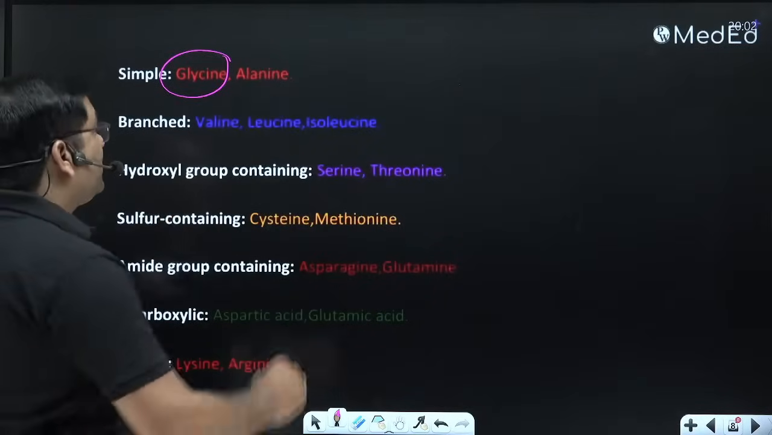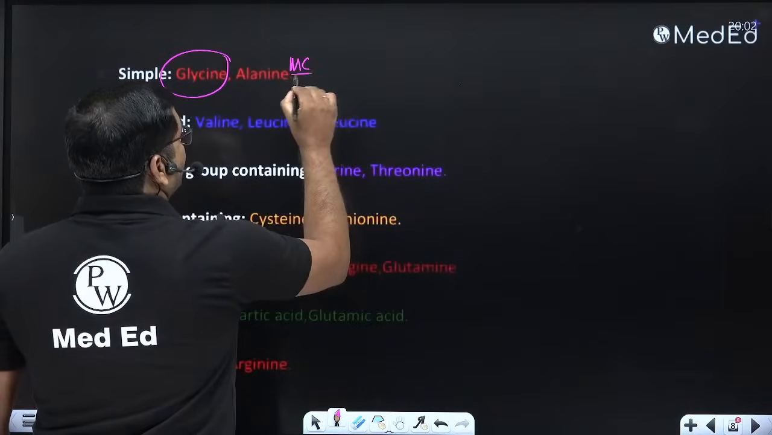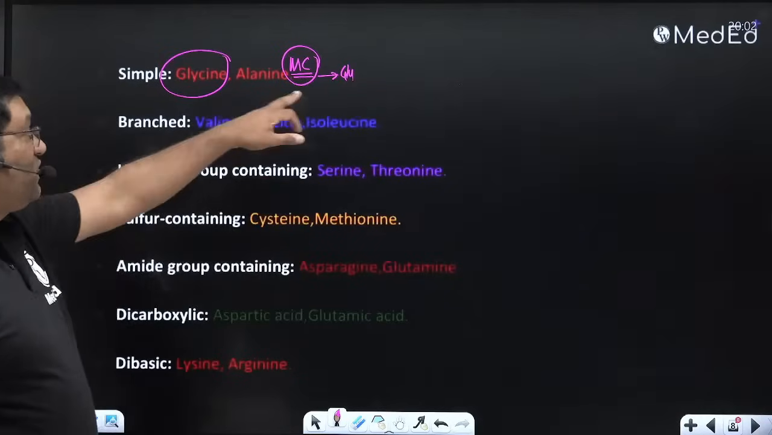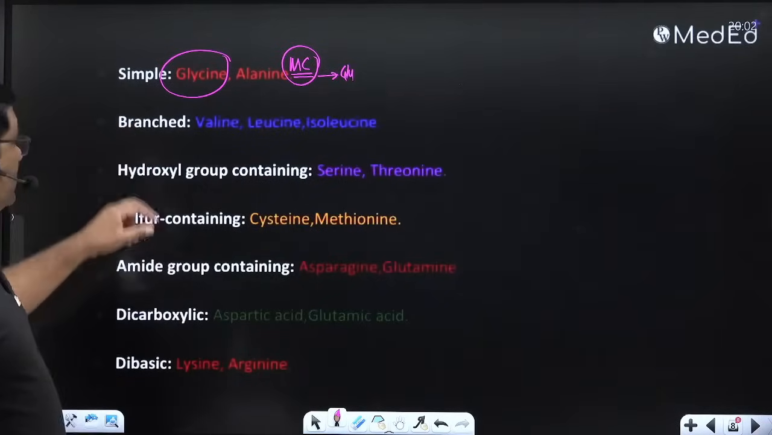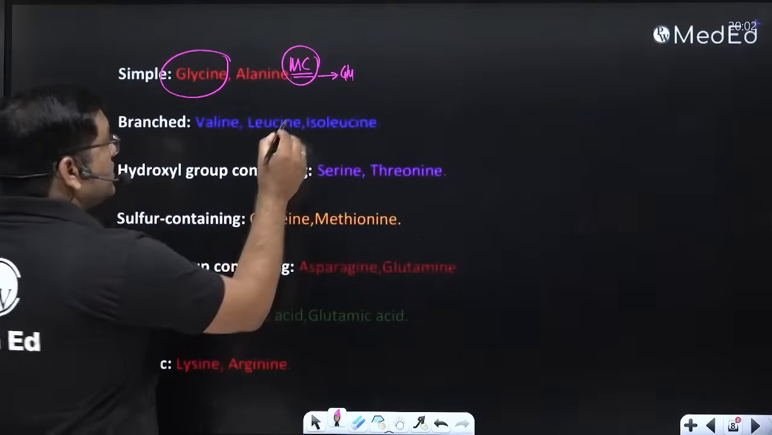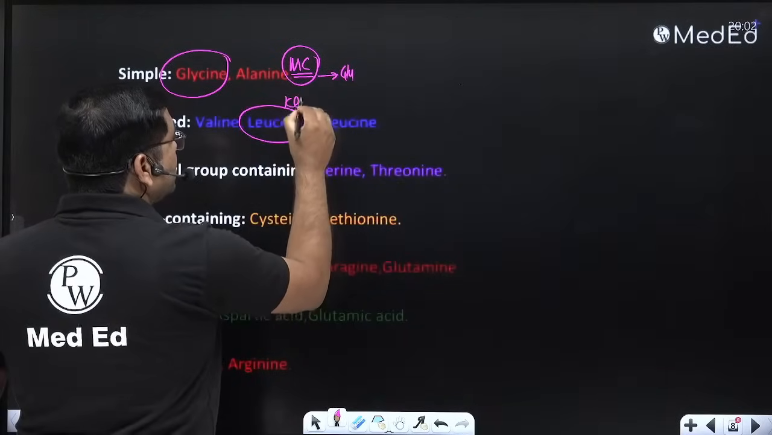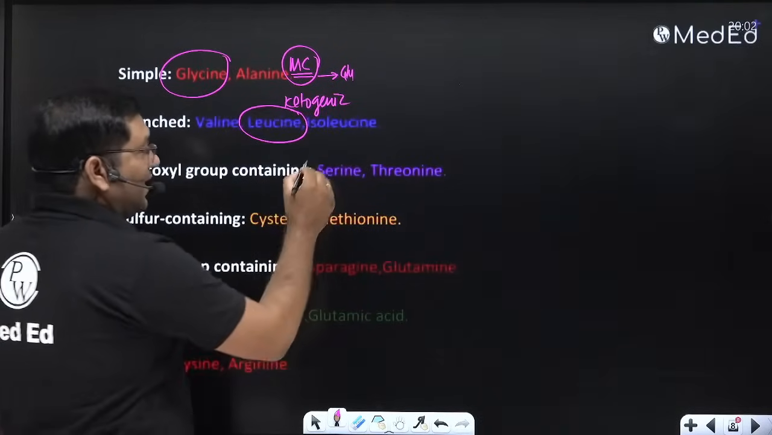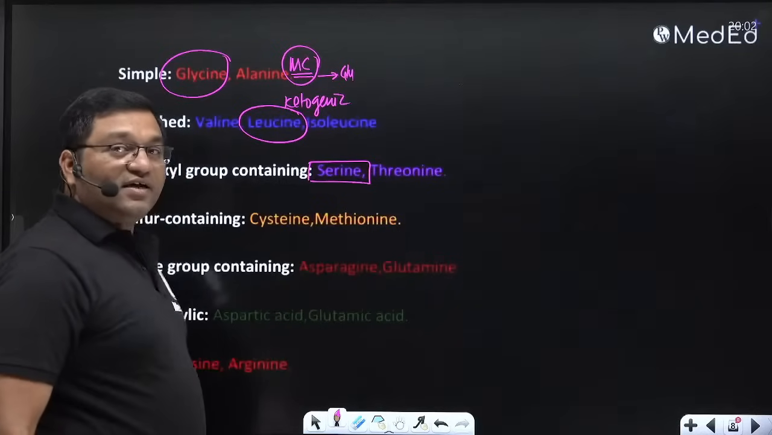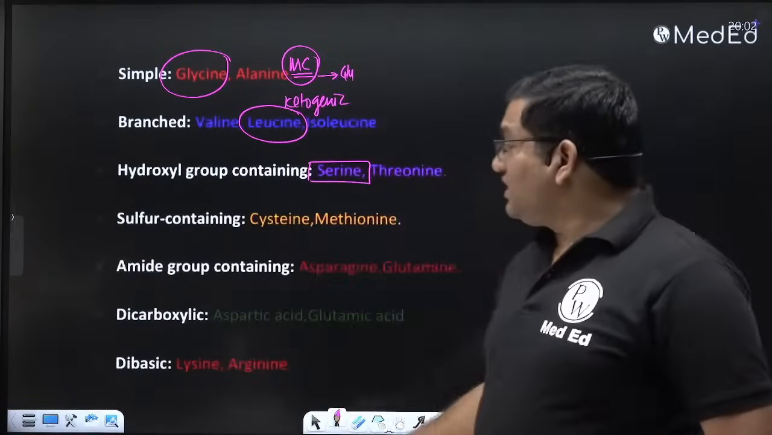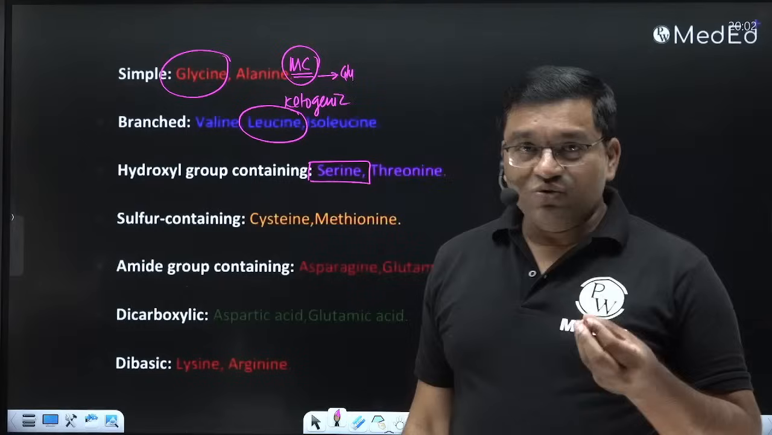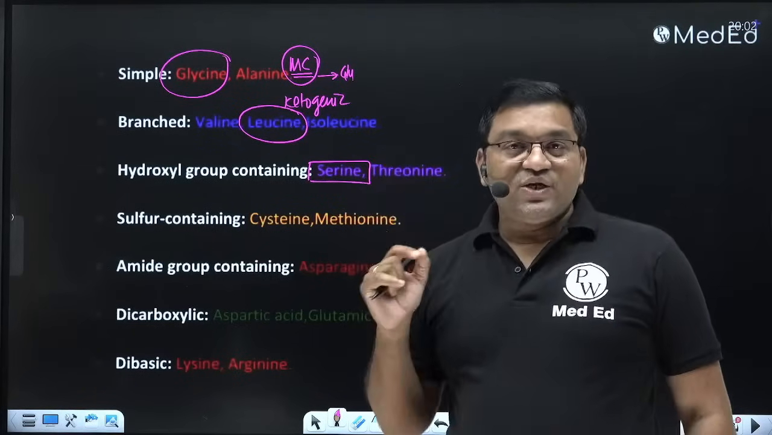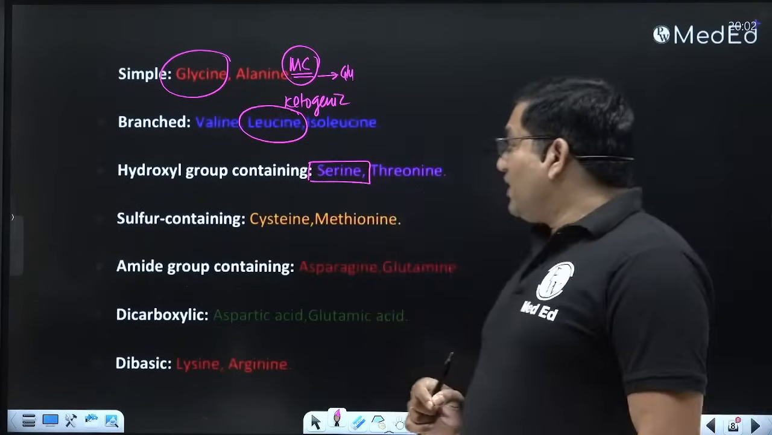Alanine, it is important. It is the most common amino acid which gives you glucose in gluconeogenesis. Valine, leucine, isoleucine. Leucine is exclusively ketogenic amino acid. Serine: most of the enzymes contain serine in their active site, so they are known as serine proteases. Hydroxyl group containing serine, it is the most common amino acid at the active site of an enzyme molecule.